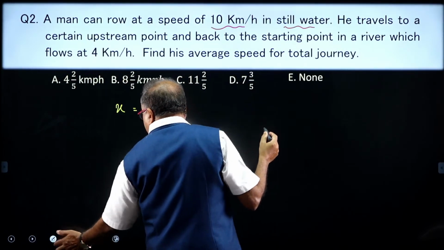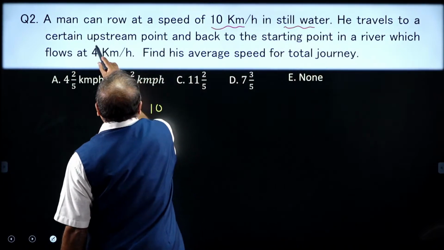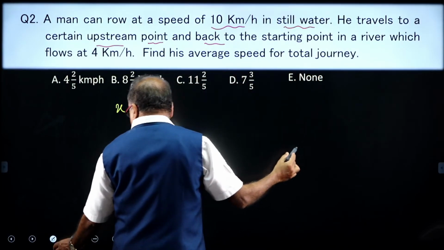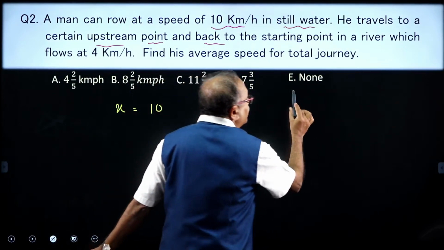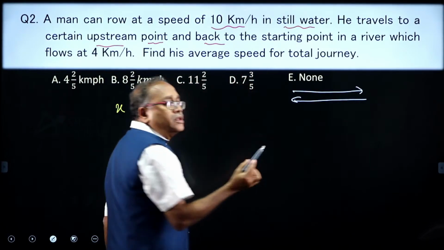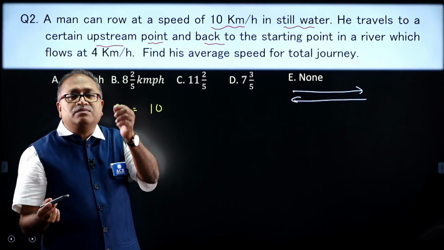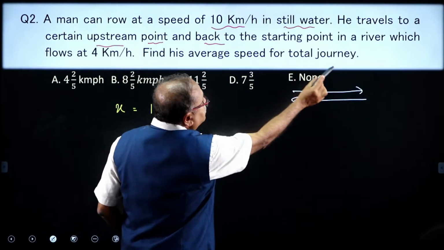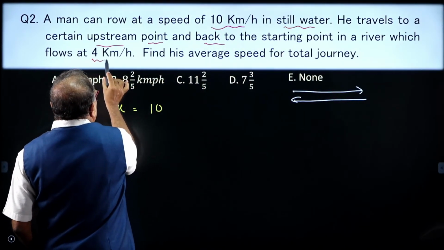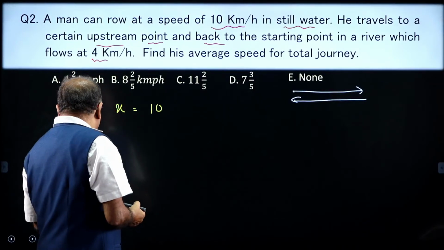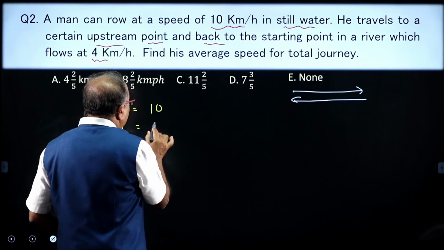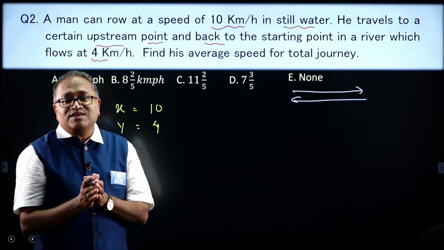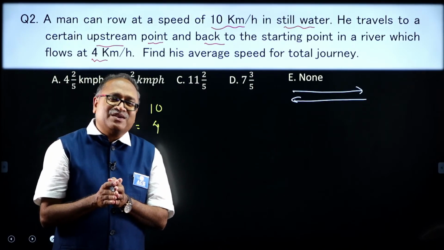Now, he travels to an upstream point and back to the starting point. So, he travels to a particular point, and again he comes back. Remember that on one side it will be downstream and on the other side it will be upstream. And the river flows with a speed of 4 kilometer per hour, so the stream is also given, that is y is 4. Now, find the average speed of the total journey. Average speed of the total journey.